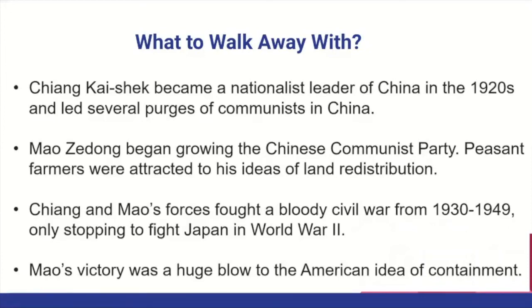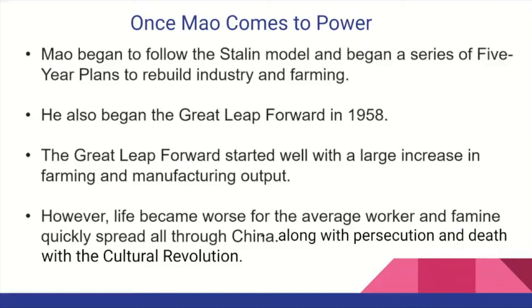But Mao's victory was a huge blow to the American idea of containment. Remember that one? That's why Americans supported Chiang Kai-shek. They did not want Mao Zedong to take over and spread communism. But once Mao comes to power, he began to follow the Stalin model, right? And that was obvious, and began a series of 5-year plans to rebuild industry and farming. He also began the Great Leap Forward in 1958. The Great Leap Forward started well with a large increase in farming and manufacturing output. But then the casualties, the suffering, right? Life became worse for the average worker, and famine quickly spread through China, along with persecution and death with the Cultural Revolution.